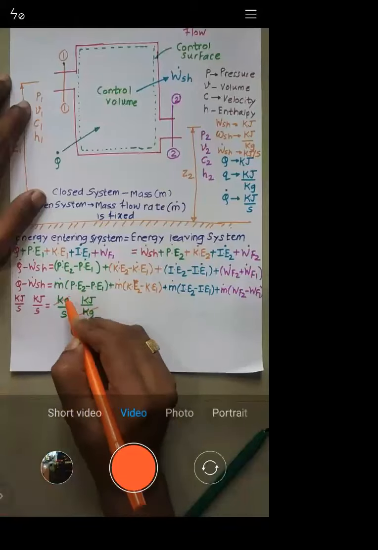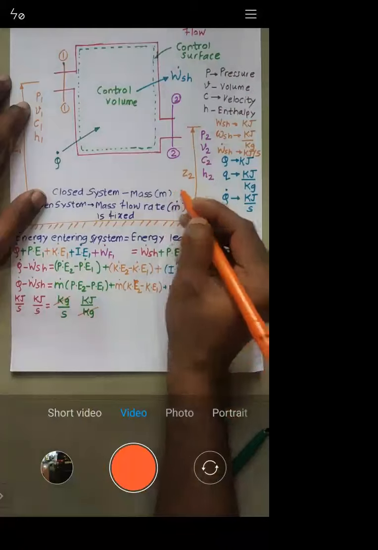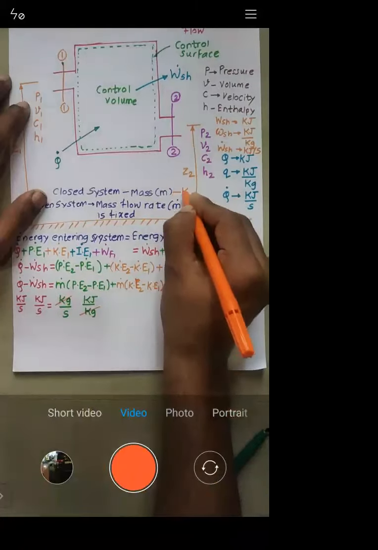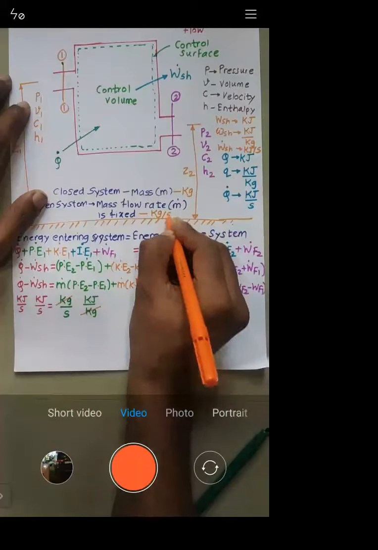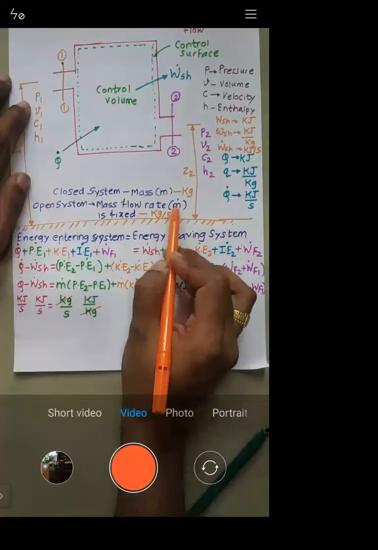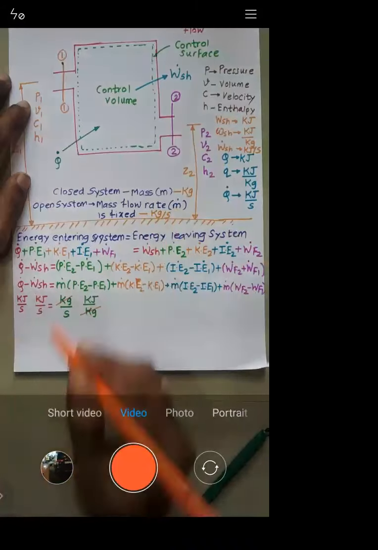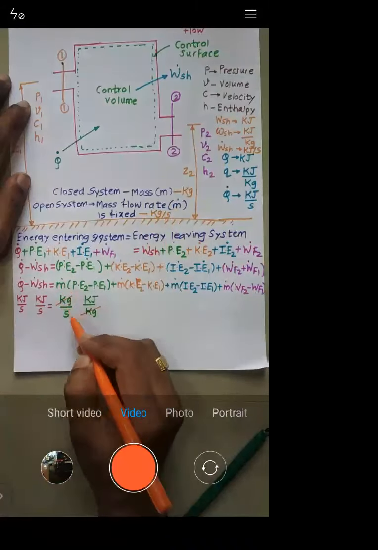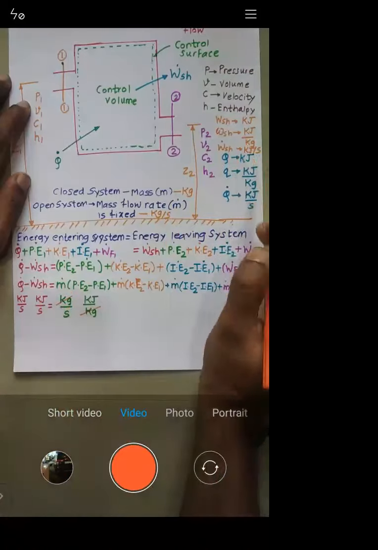And what is this kg per second? It is nothing but a mass flow rate. Mass is indicated by kg, whereas mass flow rate, m dot, is indicated by kg per second. So that is the unit for mass flow rate I have taken, kg per second. The unit for the dot quantities is kilojoule per second.